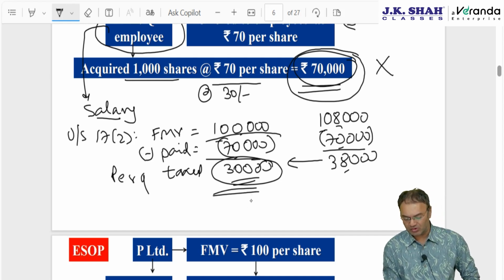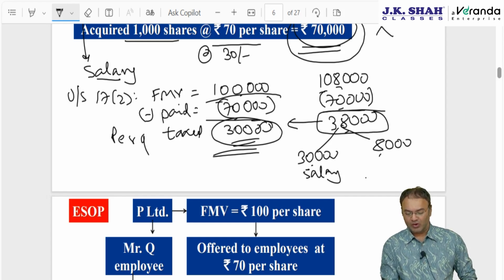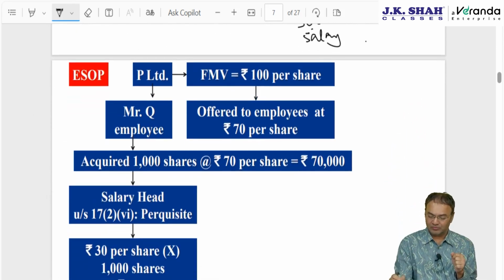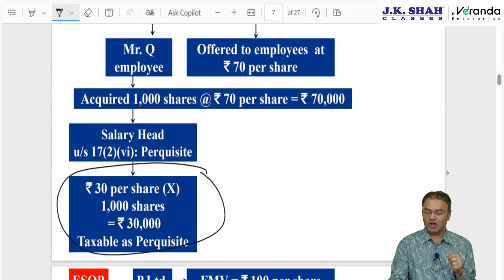That is how 30,000 already taxed under the salary and 8,000 will now be taxed either in the hands of company under buyback tax, or after 1st October 2024 he himself will pay tax on 8,000 under capital gain head. So that total profit is 38,000. Are you all following this? Right? So conceptually he is already taxed for 30,000 under the head salary. So now amount deemed to be received by company will be 1 lakh.